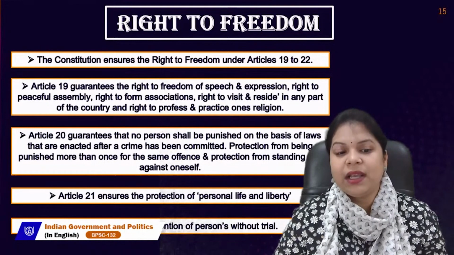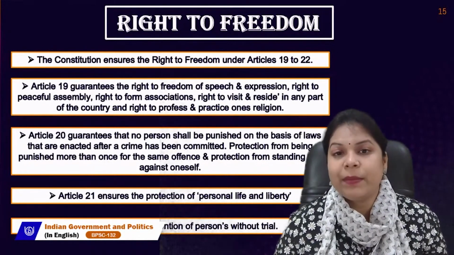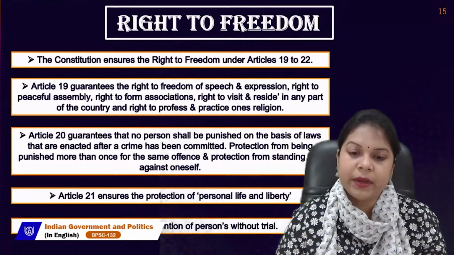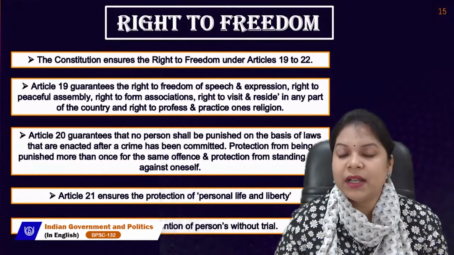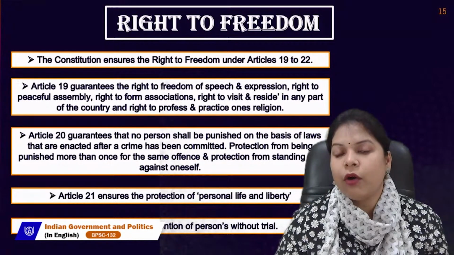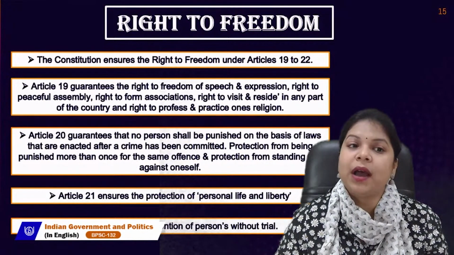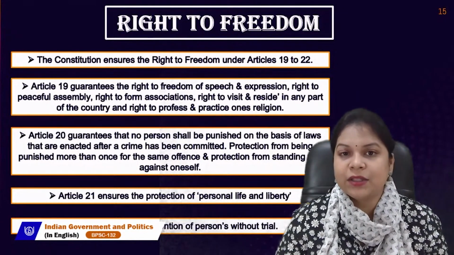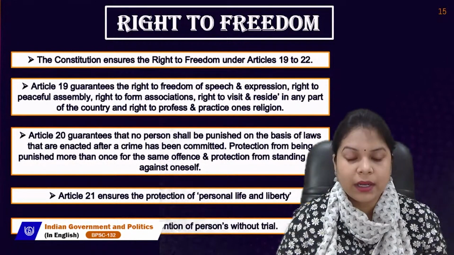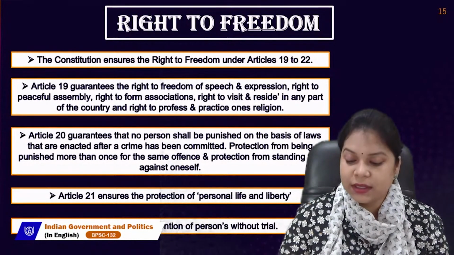Whereas Article 20 guarantees that no person shall be punished on the basis of laws that are enacted after a crime has been committed, protection from being punished more than once for the same offense. So, if someone is already punished for an offense once, he or she should not be given punishment again for the same crime, and also protection from standing trial against oneself. Article 21 ensures the protection of personal life and liberty, whereas Article 22 prohibits detention of persons without trial.